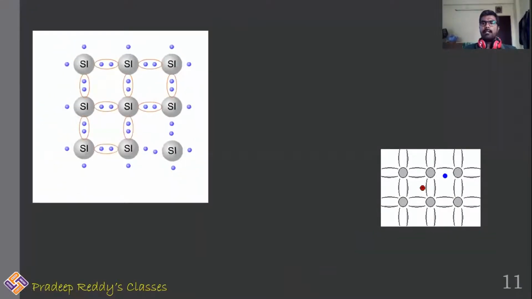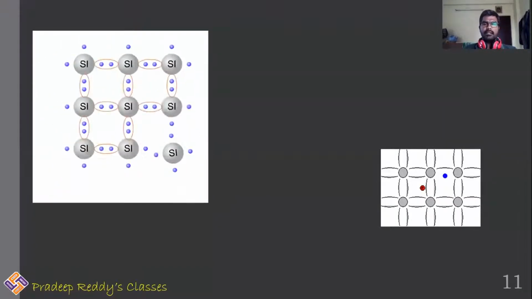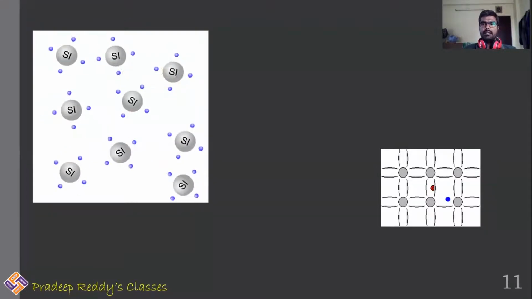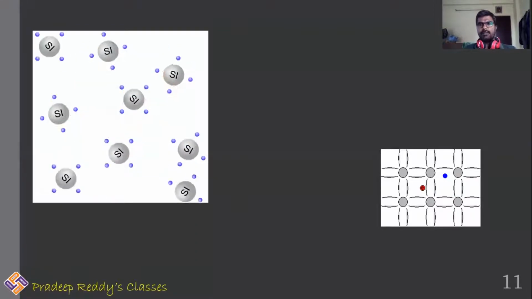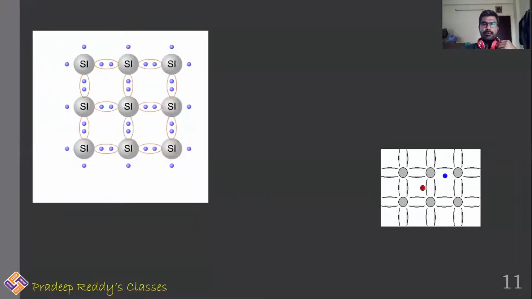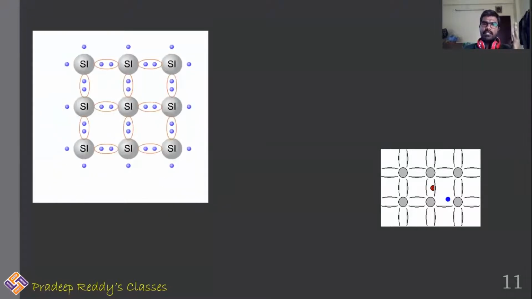In the animation which is provided here, in case of a pure silicon material, as silicon is tetravalent, in the first animation you are able to see that silicon is sharing 4 valence electrons with another 4 valence electrons.